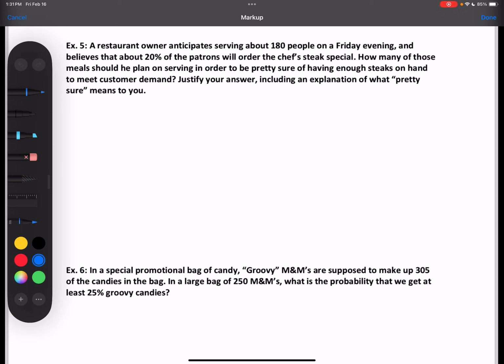A restaurant owner anticipates serving about 180 people on a Friday evening and believes that about 20% of the patrons will order the chef's steak special. How many of those meals should he plan on serving in order to be pretty sure of having enough steaks on hand to meet the customer's demand? Justify your answer, including an explanation of what pretty sure means to you.